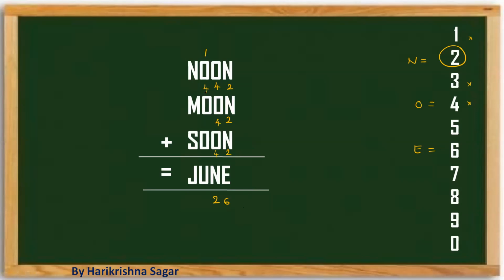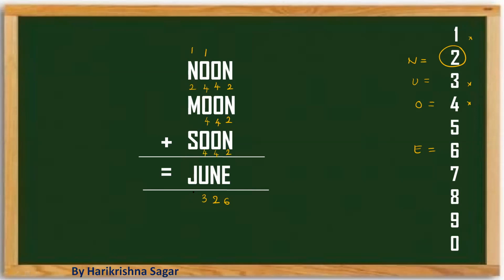And if I take it as 4, 4 plus 4 plus 4 is 12 and 1 is a carry, then you will get it as 13. So then you came to know that U value will be 3, and N value anyways we have taken as 2. 1 plus 2 is going to be 3. So M plus N should be equal to J. So what is the possible value of J?